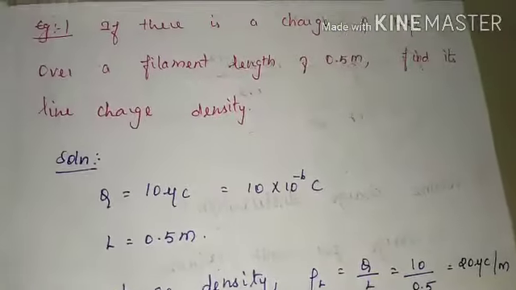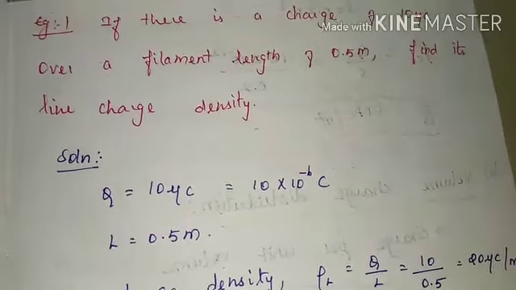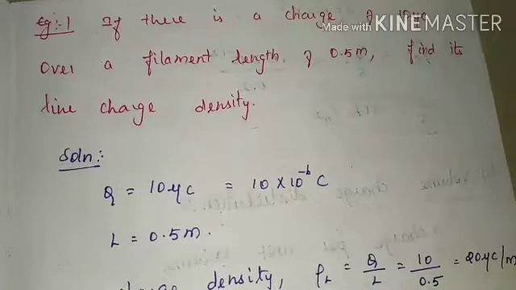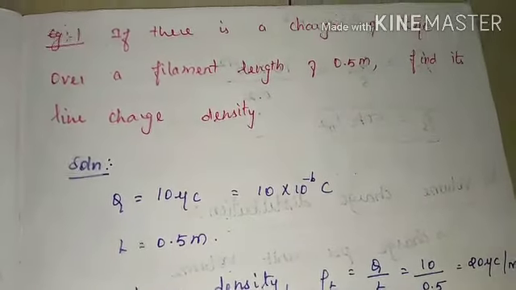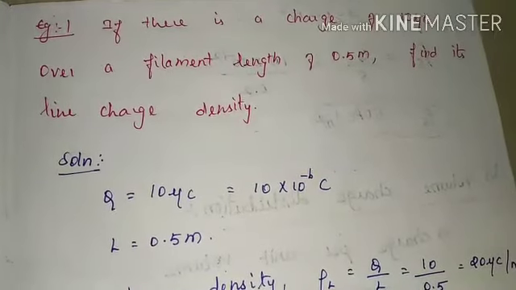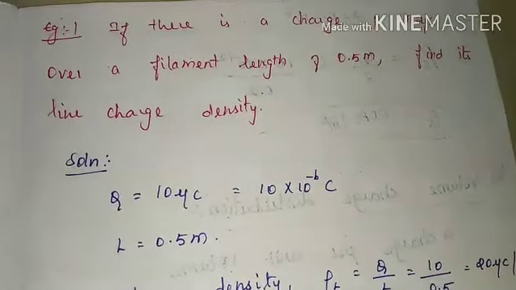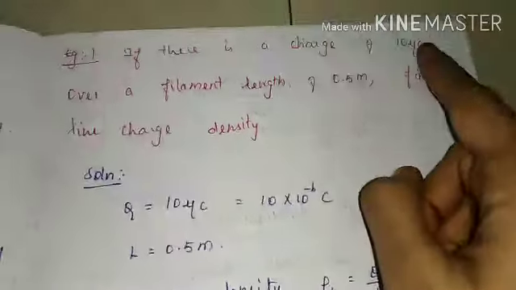Now we will see the first example. If there is a charge of 10 microcoulomb over a filament length of 0.5 meter, find its line charge density. Line charge distribution has only length, there is no width or breadth, right? So here they have given only length and charge value.